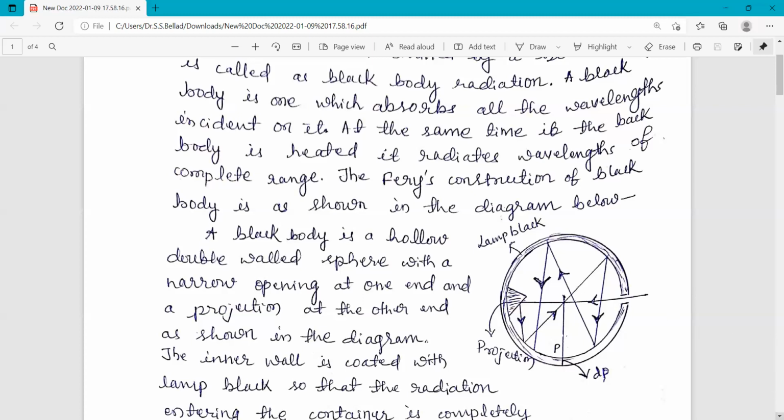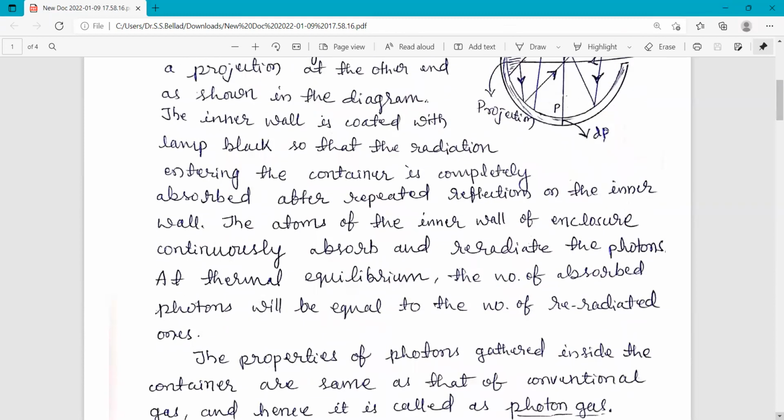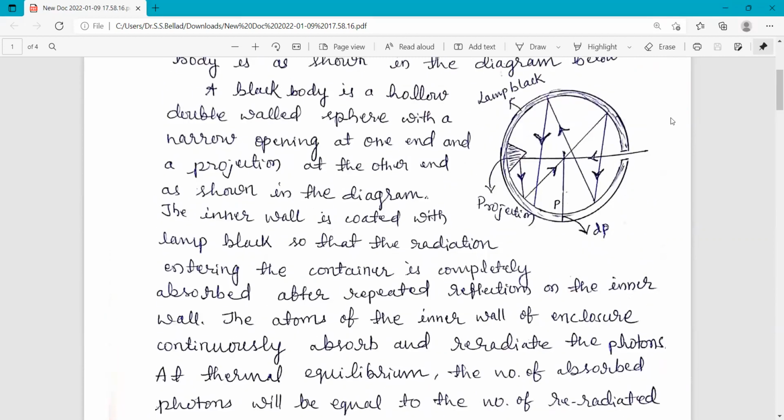The inner wall is coated with lamp black so that the radiation entering the container is completely absorbed after repeated reflections on the inner wall. We can see here a radiation has entered the hollow sphere, and for example, a ray is coming like this.